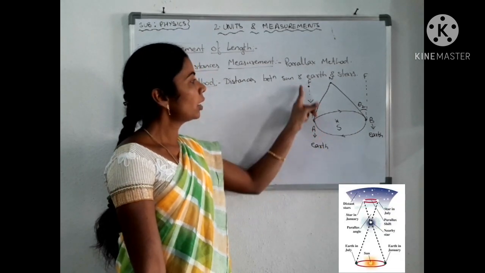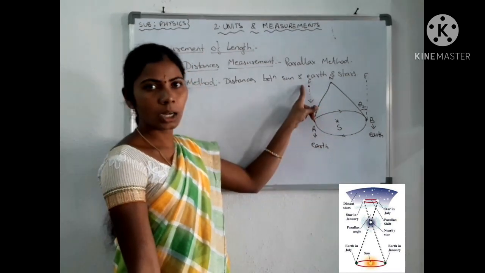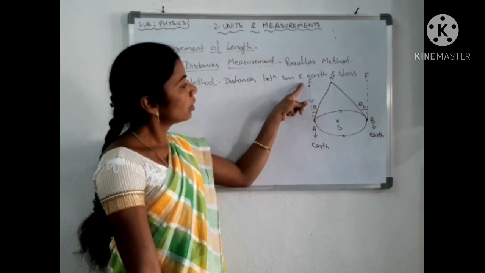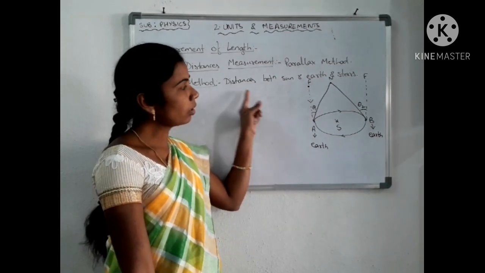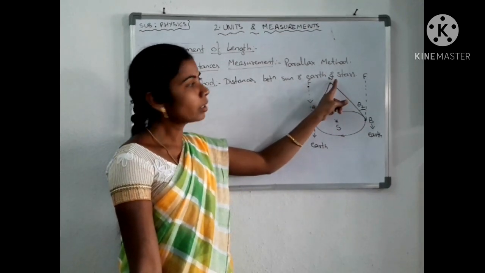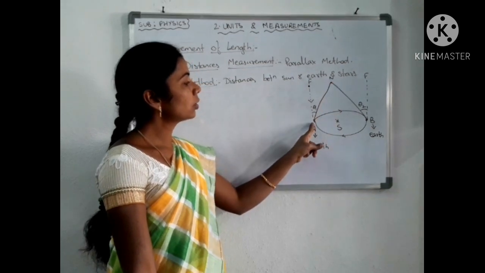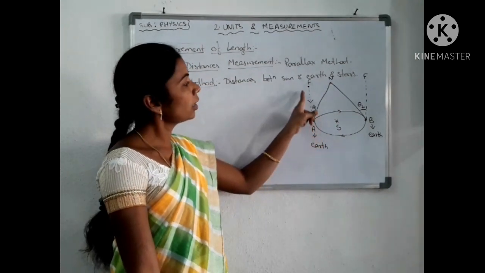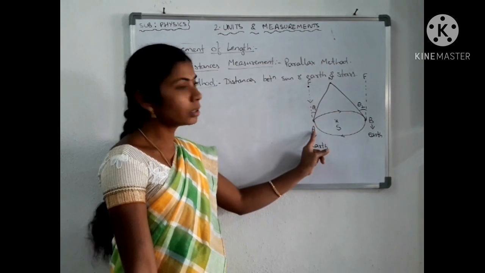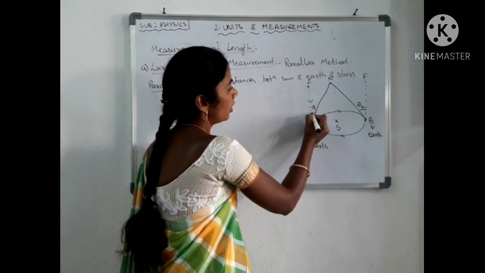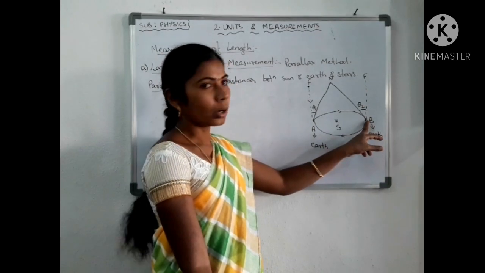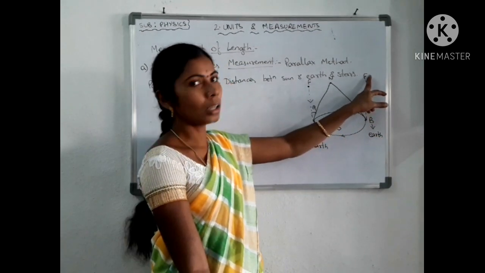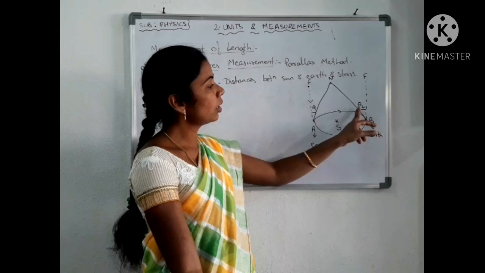Let us consider one star F at point F. Draw an imaginary line between F and A. Consider one more star N, and draw an imaginary line to A. The angle made by these two stars with the earth, let us consider as theta 1. Then at point B, the angle made by the F star and the N star, let that angle